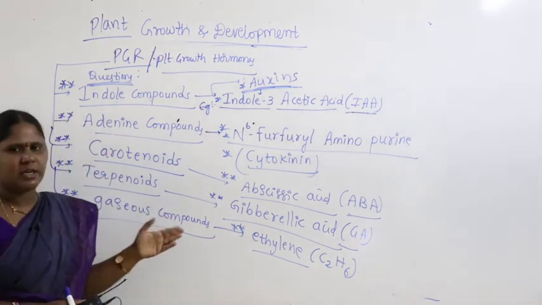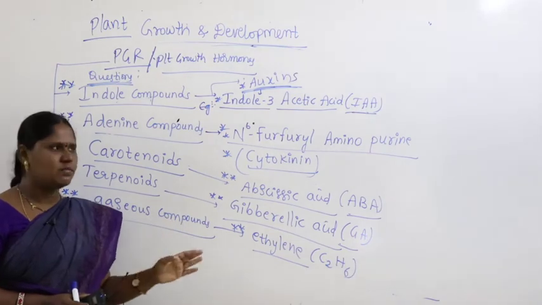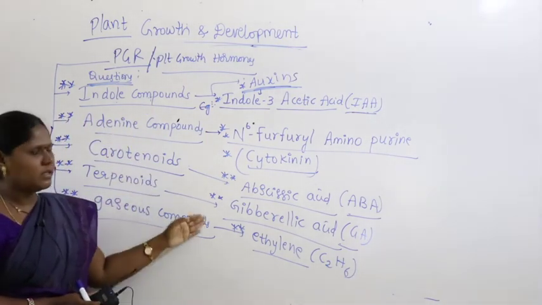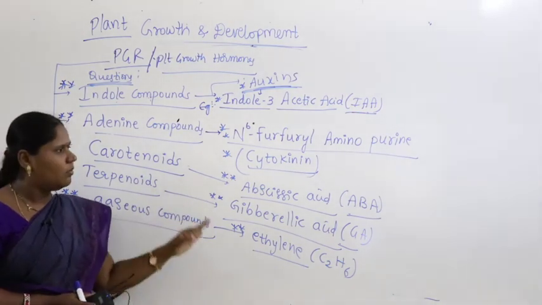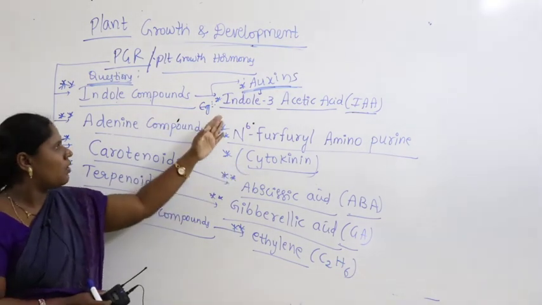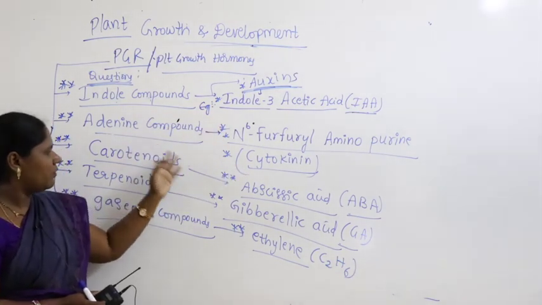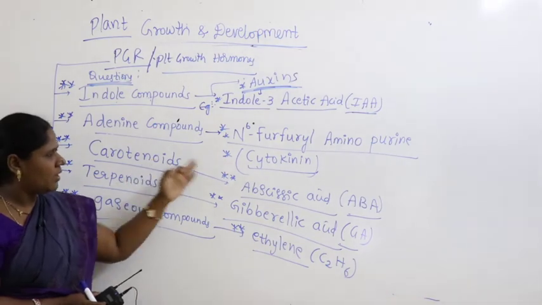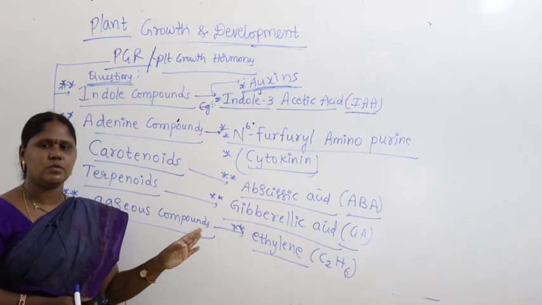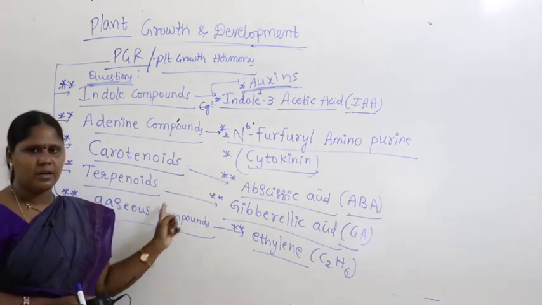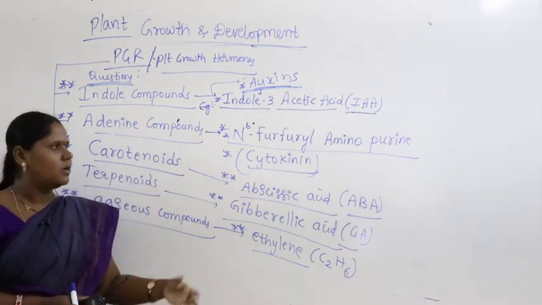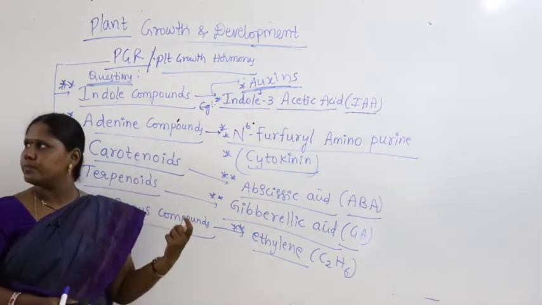Generally they will study, they will read, and in weekend exams they will answer the question. But at the time of grand tests, when it is given in match the following, most of the people will get confused. For indole compounds they will write cytokinin, for auxins they will write adenine, for gibberellic acid they will write carotenoids, for abscisic acid they will write terpenoids. In match the following, most of the people in grand tests make confusion. So practice thoroughly, fix it in your mind so strongly. This is very, very important.